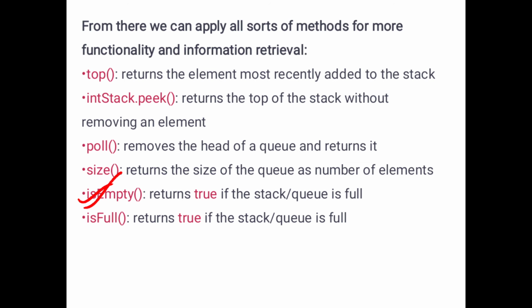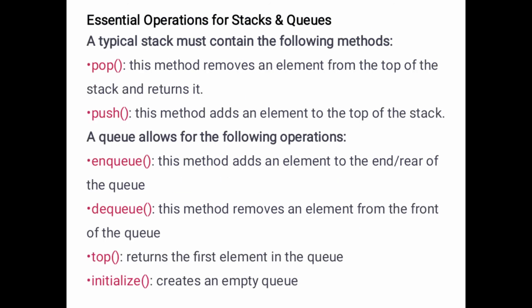These are the additional operations based on functionality. Then we can remove or retrieve the information from the stack and queue. So here we use some functions or operations for the purpose of stacks and queues. This is very important. These functions are used for writing instructions in any language, that means an OOP language, for the implementation of stack and queue. I hope you can understand these operations and functions. Thank you.